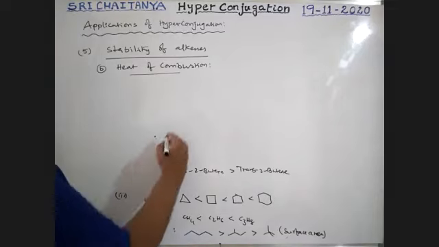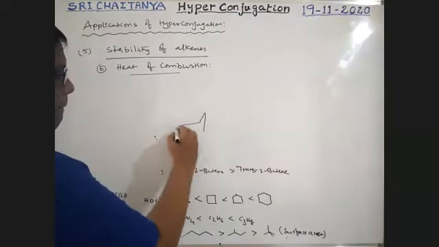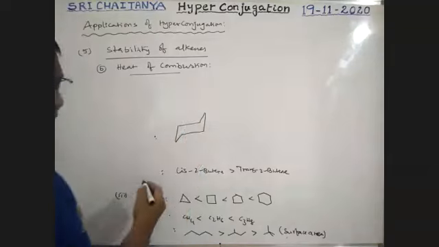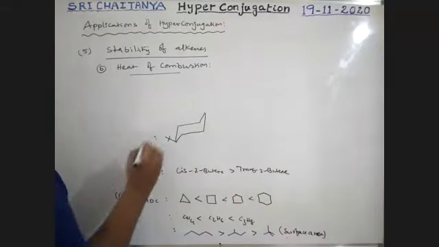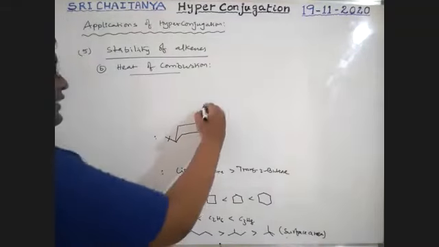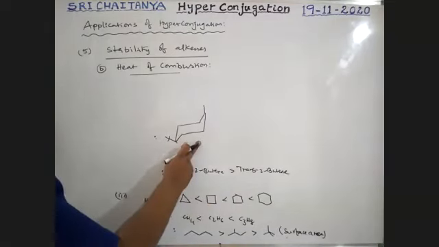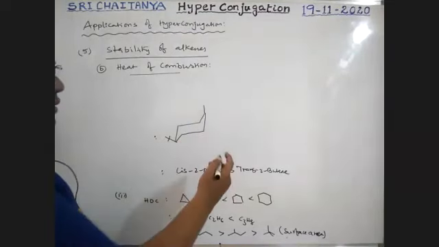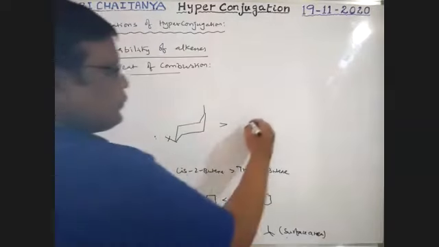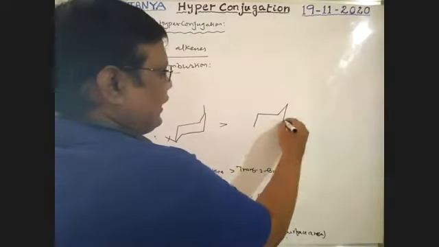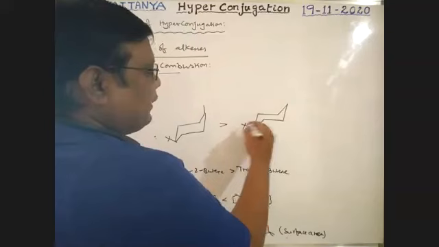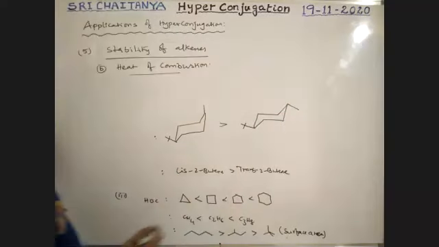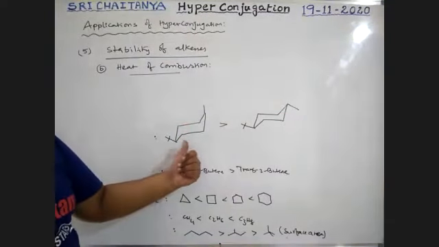Next, in case of substituted cyclohexanes, see here boys, this is the equatorial position and this is the axial position, which is less stable. That's why less stable means more heat of combustion, compared to when both are at equatorial position. Equatorial is more stable. This is less stable. That's why the less stable compound has more heat of combustion.